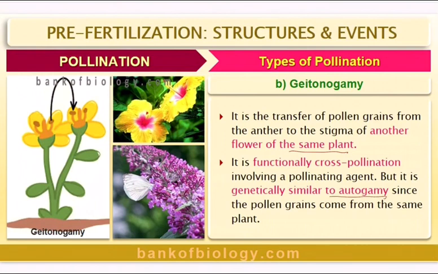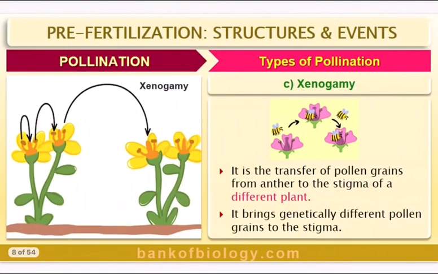But it is genetically similar because it is the same plant. And it is genetically similar, so it is comparable to autogamy. Geitonogamy can be comparable to autogamy as far as genome is concerned, since the pollen grains come from the same plant. So that is geitonogamy.